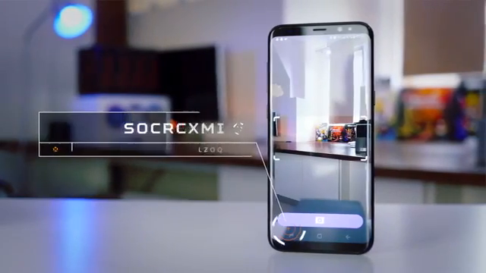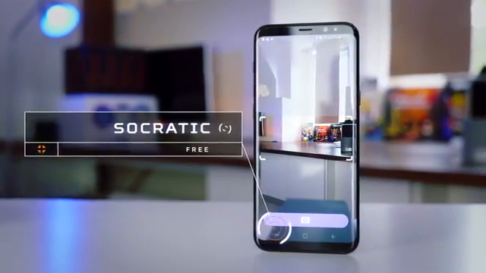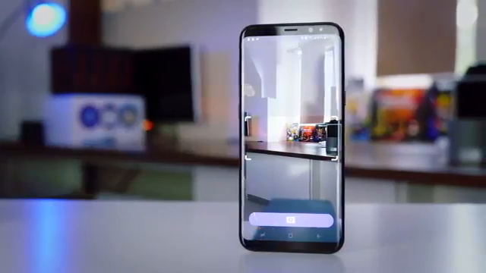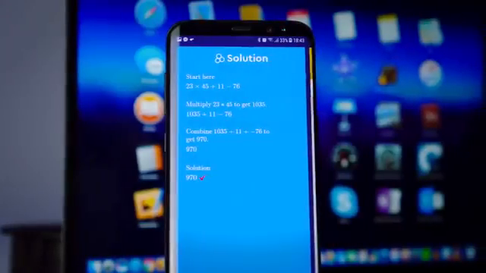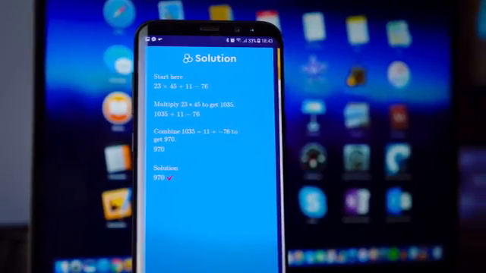So the first application is Socratic. Now you may remember those mathematical applications where you can take photos of math problems and they will instantly give you a solution. Well, this is that, but times it by 10, because not only does it give you the solution, it shows you every step of the working.